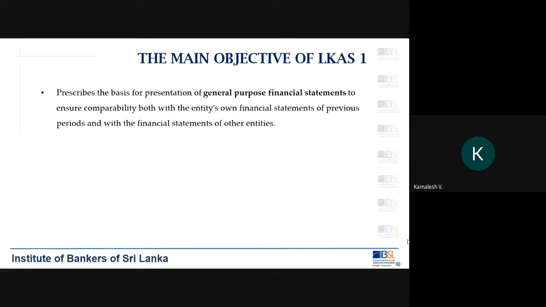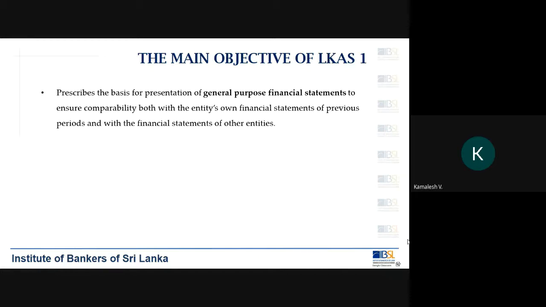This standard prescribes the basis for presentation of general purpose financial statements. We call them general purpose financial statements to ensure comparability both with the entity's own financial statements of previous periods and with the financial statements of other entities.